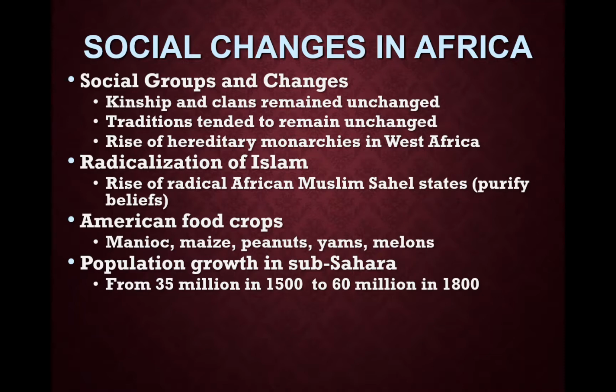You will see some American food crops in Africa, like manioc, maize, which is corn, peanuts, yams, and melons. And this is going to lead to a pretty big population growth in Africa from 35 million to 60 million from 1500 to 1800, which is pretty impressive because a lot of the people from the Saharan region were enslaved and sent to the Americas, but the population is going to grow regardless of that because of the new food crops and the high calorie intake.